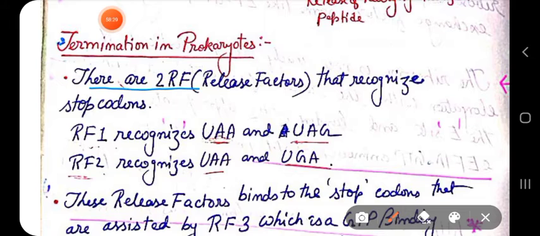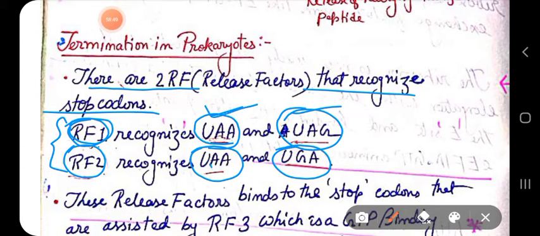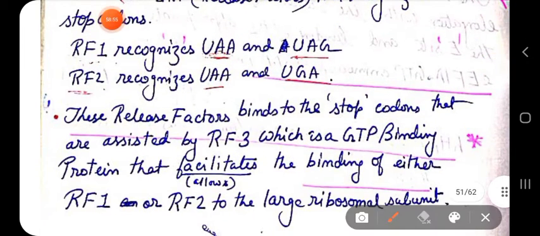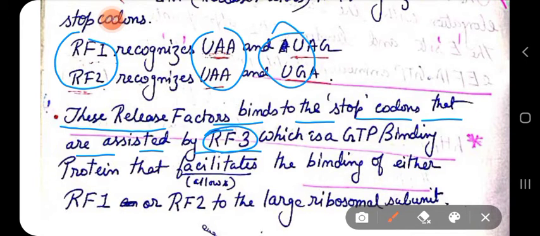So there are two release factors that recognize the stop codon, RF1 and RF2. RF1 recognizes UAA and UAG, whereas RF2 recognizes UAA and UGA. So both these release factors recognize more than one codon. The UAA is common to both RF1 and RF2. These release factors bind to the stop codons assisted by RF3. So RF3 actually assists the binding of RF1 and RF2 to these stop codons.